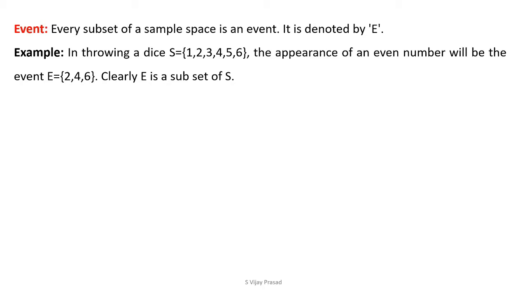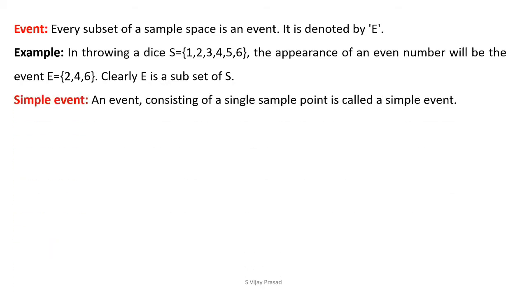Clearly, E is a subset of S. When you throw your dice, the sample space is the set of numbers 1 to 6, and getting an even number is an event. Three possibilities are there: 2, 4, and 6. This event is a subset of capital S. An event is a subset of the sample space, denoted by capital E.